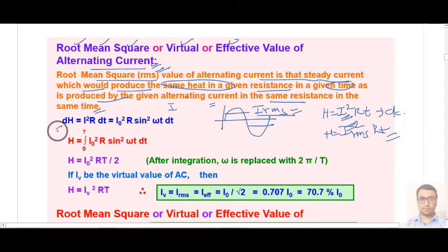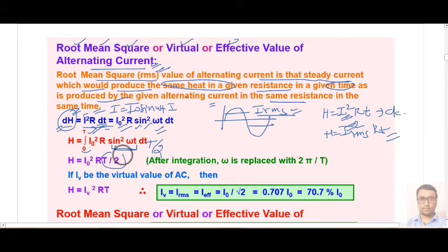To calculate this, we calculate a small amount of heat in a small time interval. So this dH is I squared R dt. Now we know that I equals I naught sin omega t. So this will become I naught squared R sin squared omega t. And if you integrate it from 0 to T for one cycle, then the integration of the term sin squared omega t comes out to be T by 2.